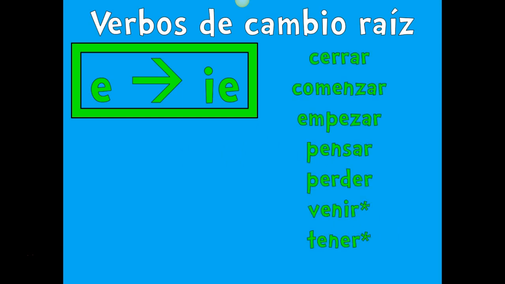So these are the verbs that follow the E to IE stem changing pattern. For those of you taking notes, I would jot down these verbs and how they follow these patterns. So we have cerrar, and I'm highlighting the E that we change. Comenzar, empezar, pensar, perder, venir, and tener. The reason venir and tener have stars next to them is because they are also yo-go verbs. We'll get to that more in a second, but basically in the yo form, we just change it to go. So it becomes vengo and tengo. But we will go over that more probably after the holidays.